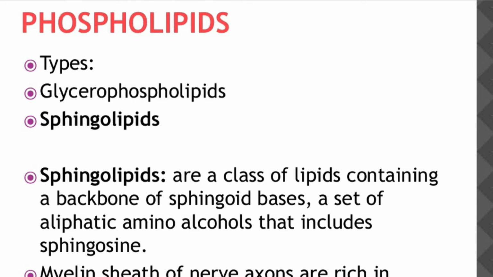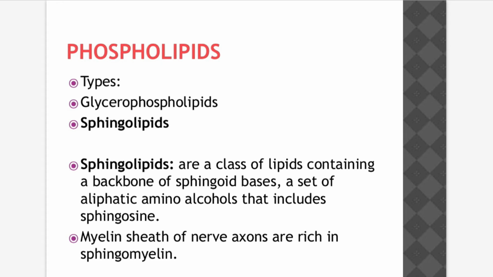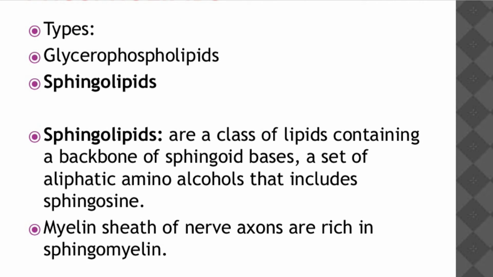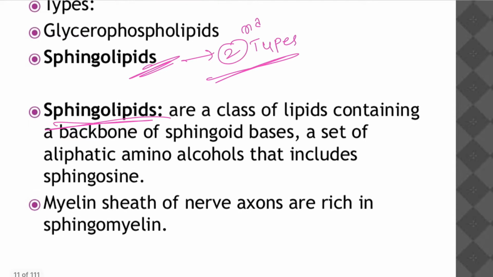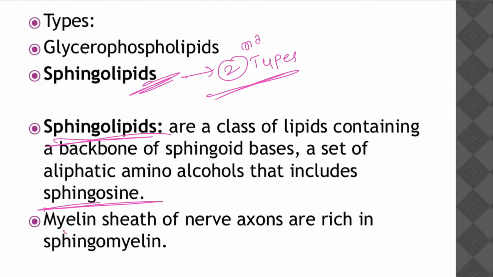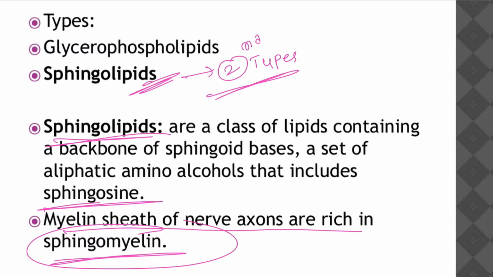As we discussed the types, let's discuss the second type, sphingolipids. Sphingolipids are a class of lipids containing a backbone of sphingosine bases, a set of aliphatic amino alcohols that include sphingosine. The myelin sheath in a nerve axon is rich in sphingomyelin. So we see sphingomyelin in the myelin sheath of the nerve's axon.